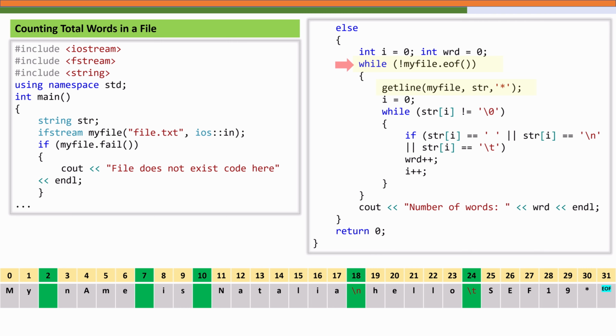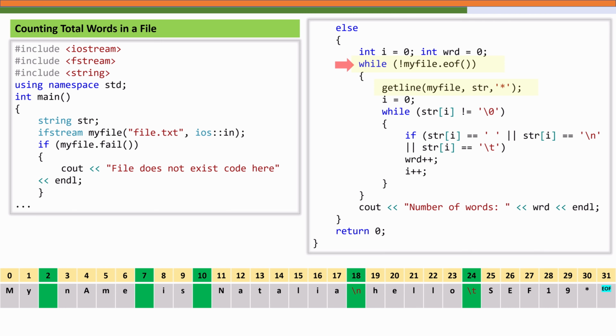First one is again your file stream object, second one is the string, and third parameter is an optional delimiter. It tells the program to read the file until it encounters a delimiter, for example. So normally we could just write getline(myFile, str), that's it, to read each line. But a third argument can also be inserted, but this is an optional delimiter.